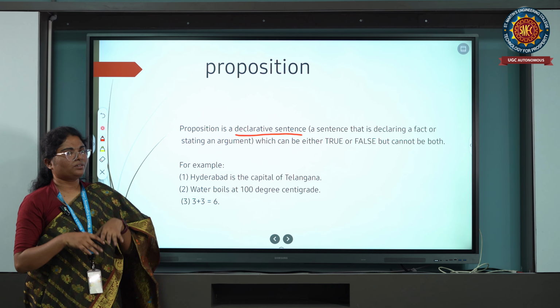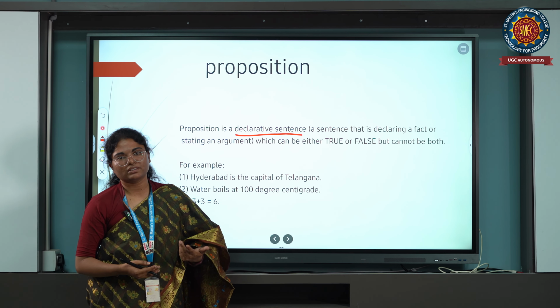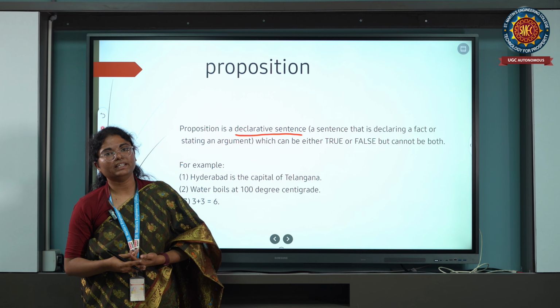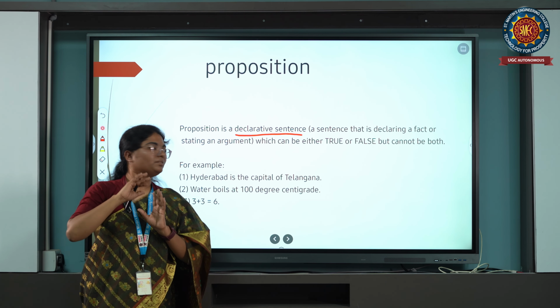Usually in college we used to hear that tomorrow is declared as a holiday on account of Christmas, or tomorrow is declared as a holiday on account of Dasara, like that. Yes, so that's a statement. A proposition is nothing but a statement.